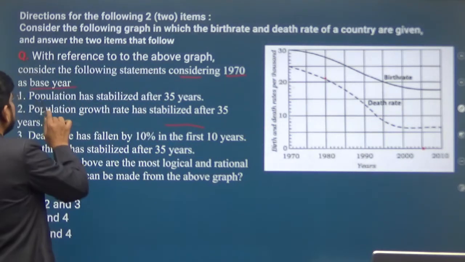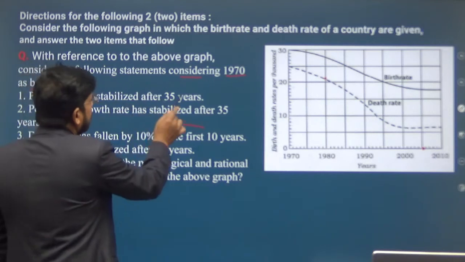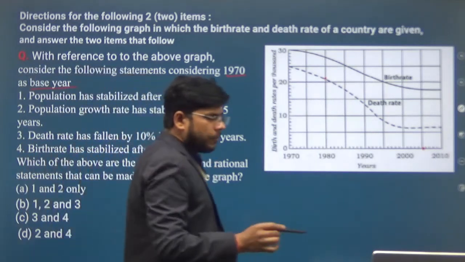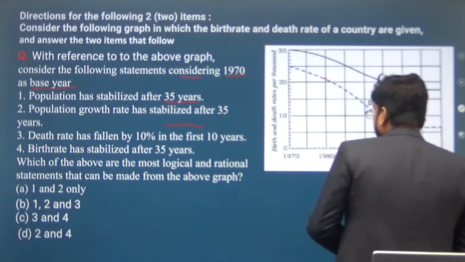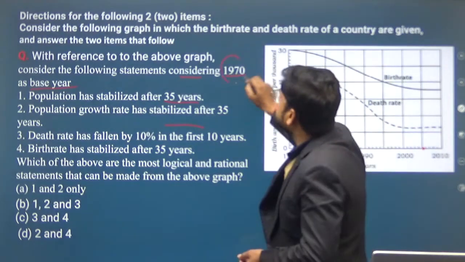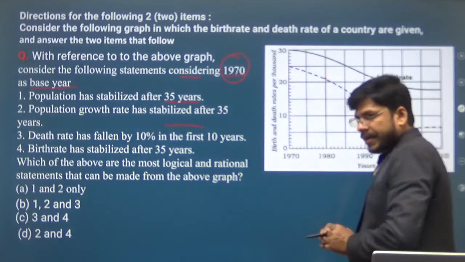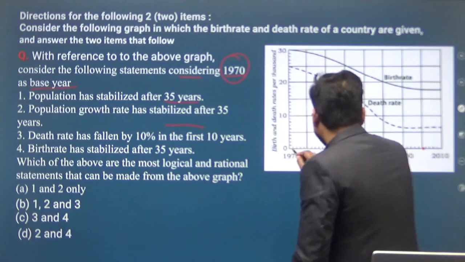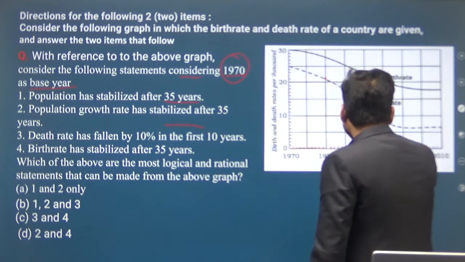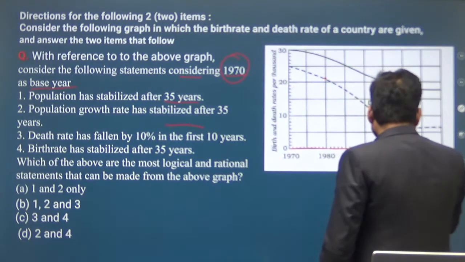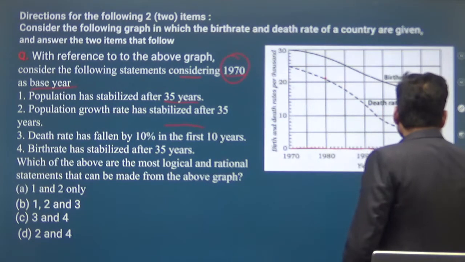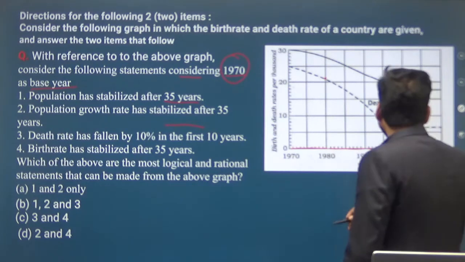The first statement is: population has stabilized after 35 years, from 1970 till 35 years. If you calculate 35 years, it will be 10 years, plus 10 years is 20 years, and this will be 30 years, and at this point it will be 35 years.